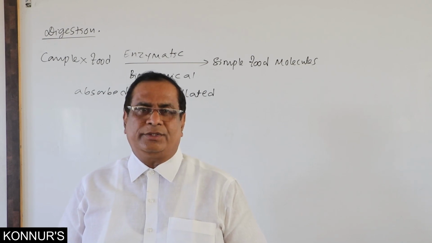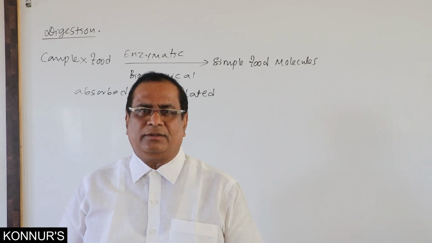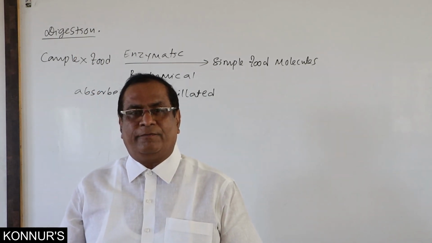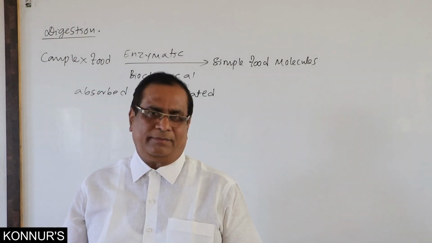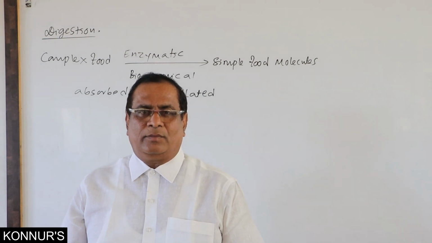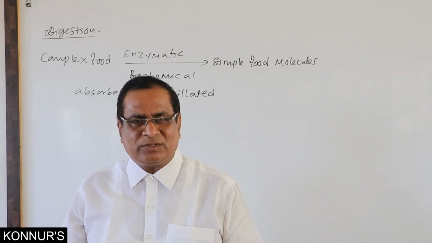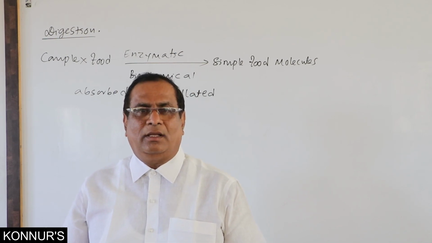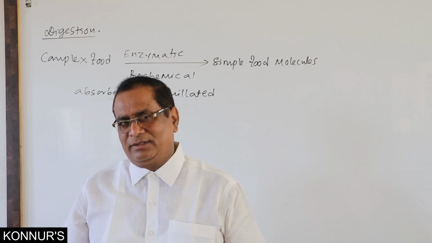To know about the process of digestion, we have to study a structure of alimentary canal or a digestive system. It starts from mouth, ends in anus.